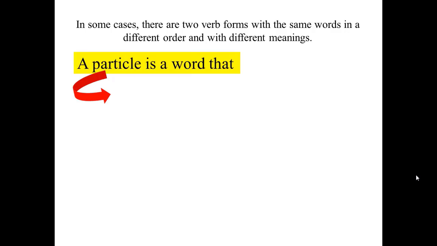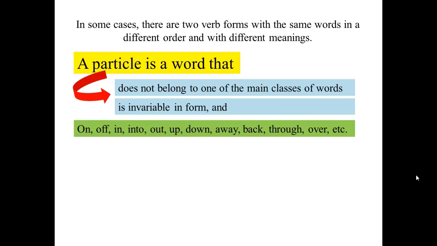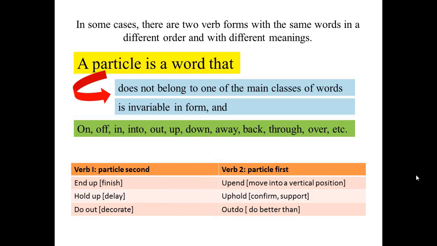A particle is a word that does not belong to one of the main classes of words. It is invariable in form and includes several words used as prepositions, such as on, off, in, into, out, up, down, away, back, through, over, etc. The following table shows verb first, particle second: end up, hold up, do out.